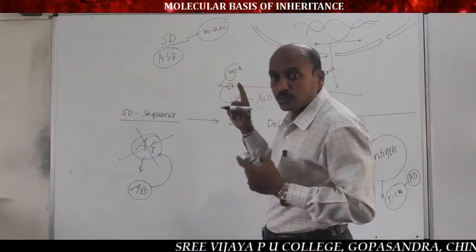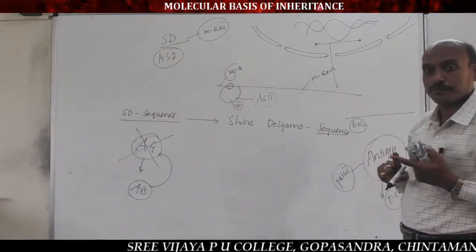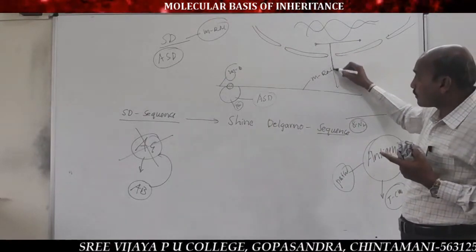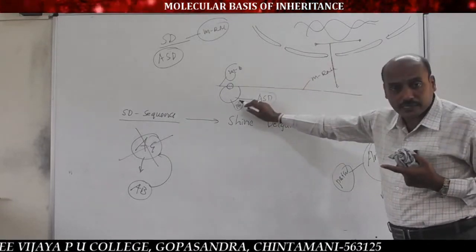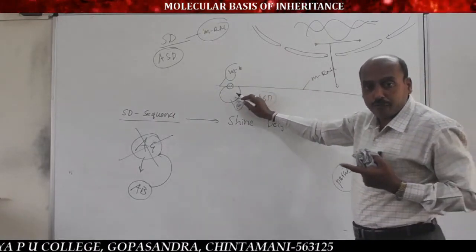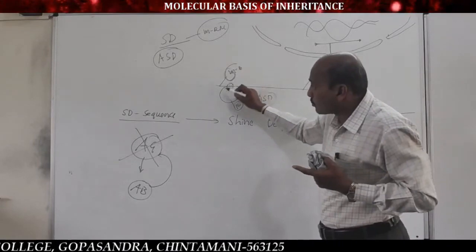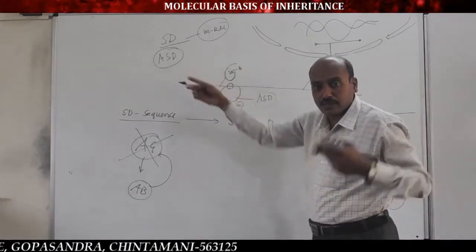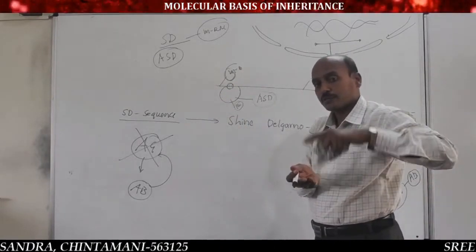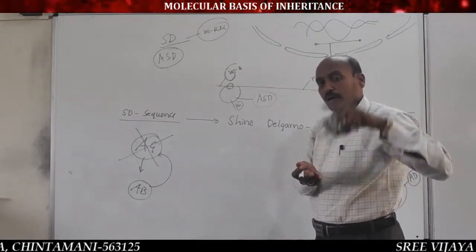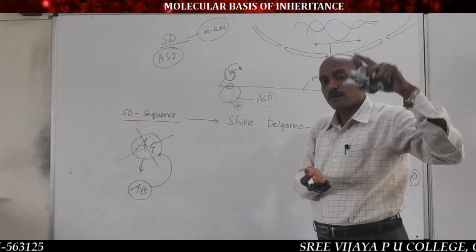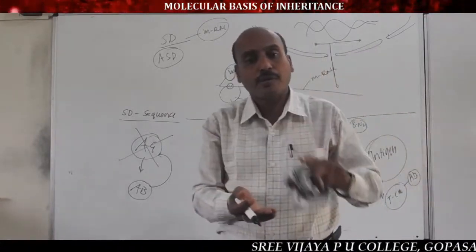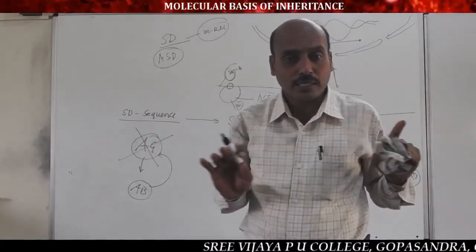That's why soon after transcription, mRNA moves from the nucleus to the cytoplasm, recognizes the smaller subunit with the help of the SD sequence to the ASD sequence and binds itself, so that mRNA after transcription enters the cytoplasm and binds to the smaller subunit, never to the larger subunit.